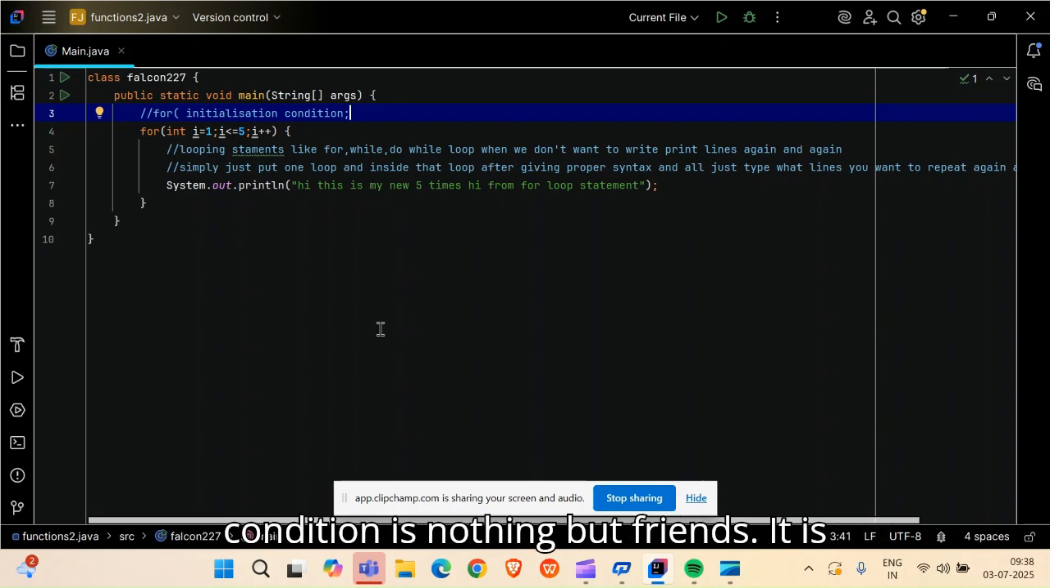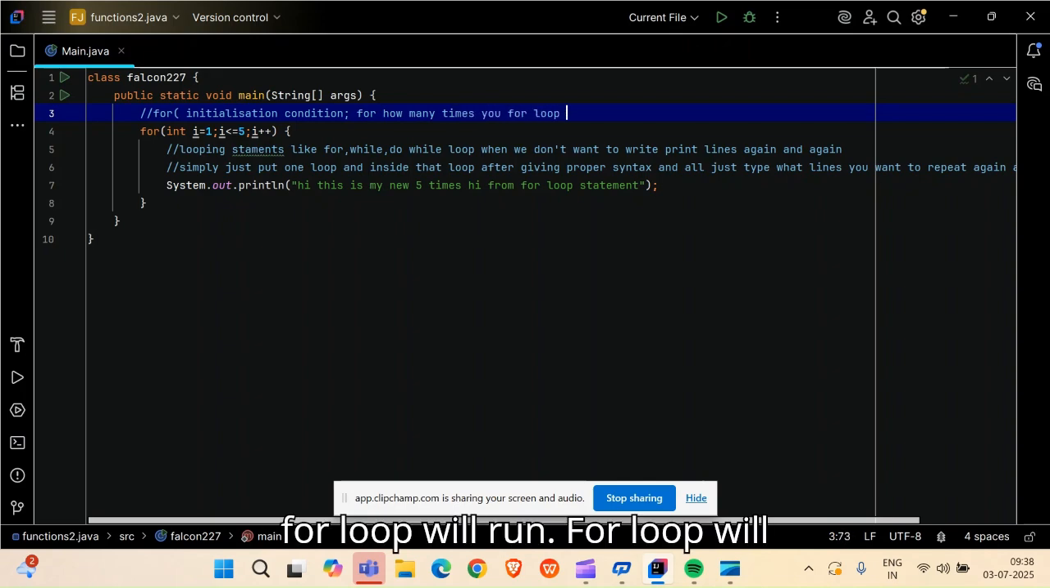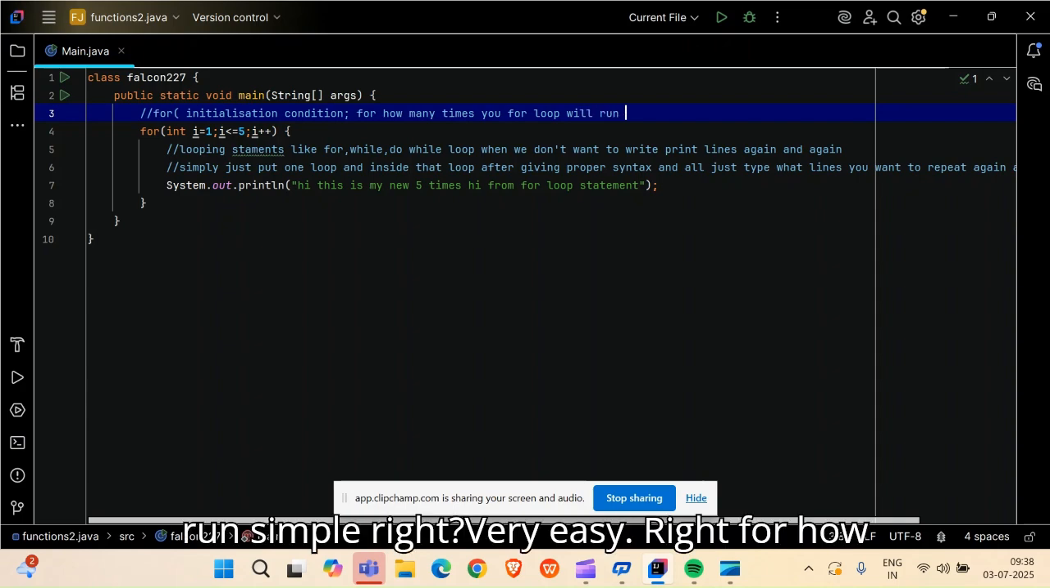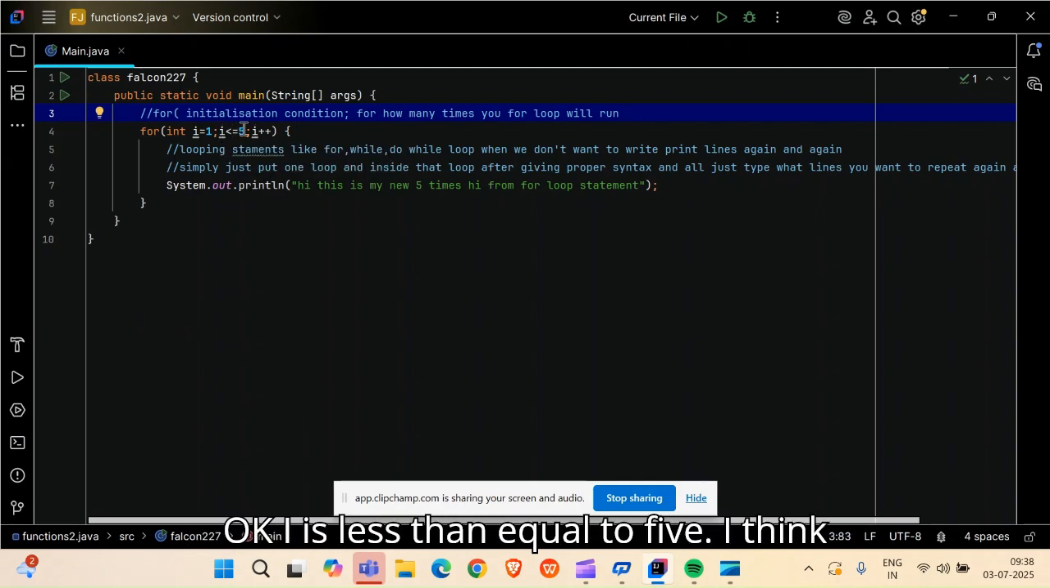The second condition is nothing but, friends, this is known as the condition for how many times your for loop will run. Simple, right? Very easy. For how many times your for loop will run, I have given here i is less than or equal to 5. I think everyone knows the greater than or equal to operators in Java. Less than or equal to 5.